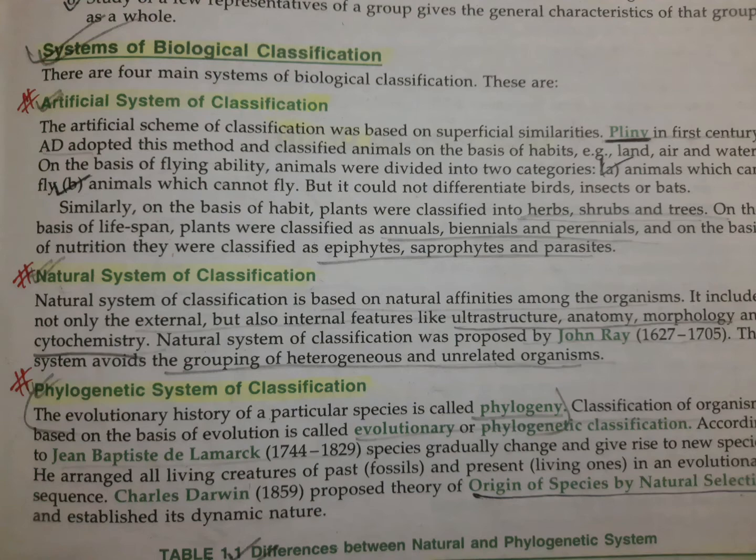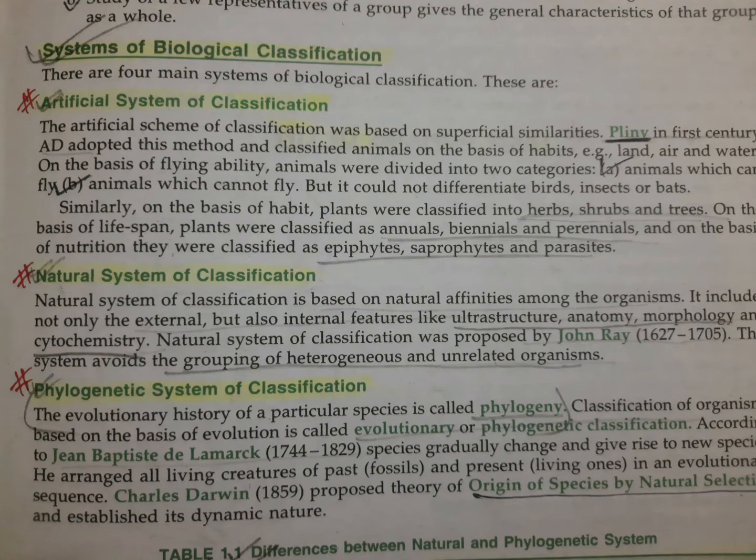Also, on the basis of flying ability, animals are divided into two categories: animals which can fly and animals which cannot fly. But how can we differentiate between birds, insects and bats, right? Because all of them can fly. So this type of classification is not the proper one, and it is not used now, it is obsolete.